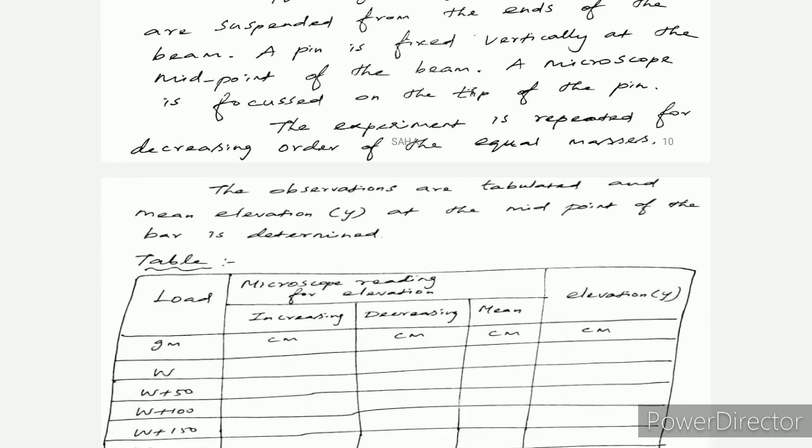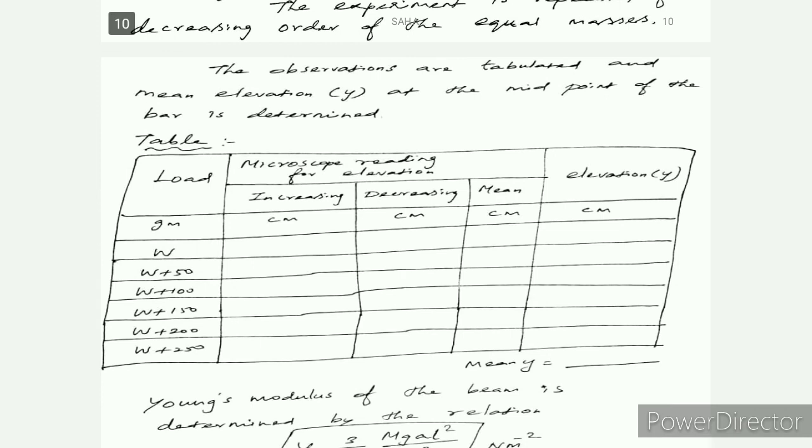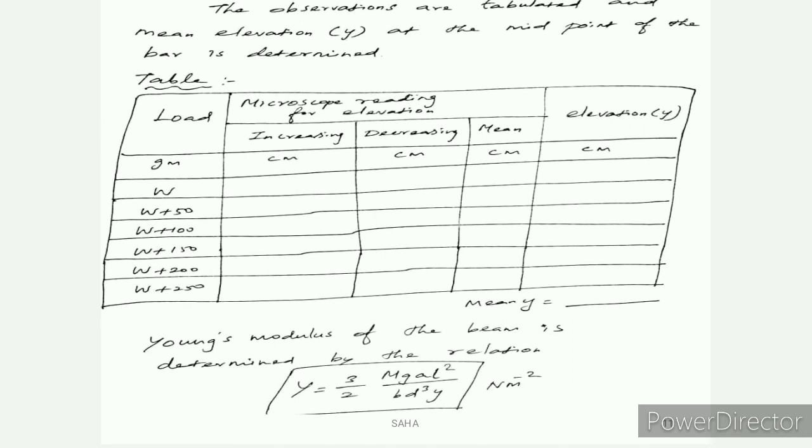So you see the table: load, microscope reading for elevation, and elevation small y. In the cantilever we are getting the depression, but in uniform bending we are getting the elevation. The tables are the same. So here also you can get the 6 elevation values, small y. Then we have to take the average value, that is the mean value. That mean elevation small y value we have to substitute into the uniform bending Young's modulus formula.